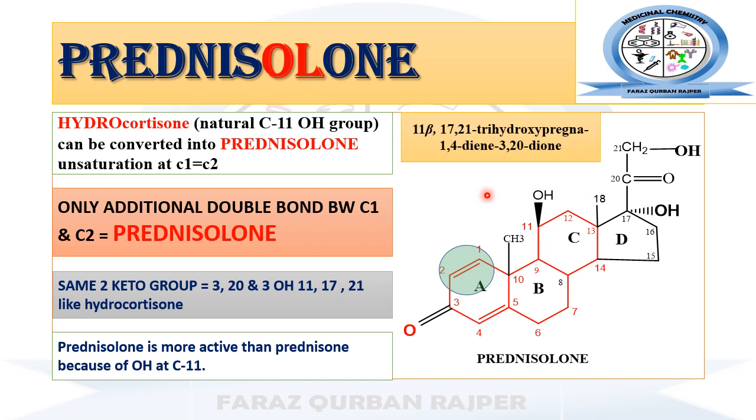The chemical name for prednisolone is 11-beta,17,21-trihydroxypregna-1,4-diene-3,20-dione, representing the position of the 3 hydroxy groups and 2 ketone groups, and also the presence of double bonds at carbon number 1 and 4.